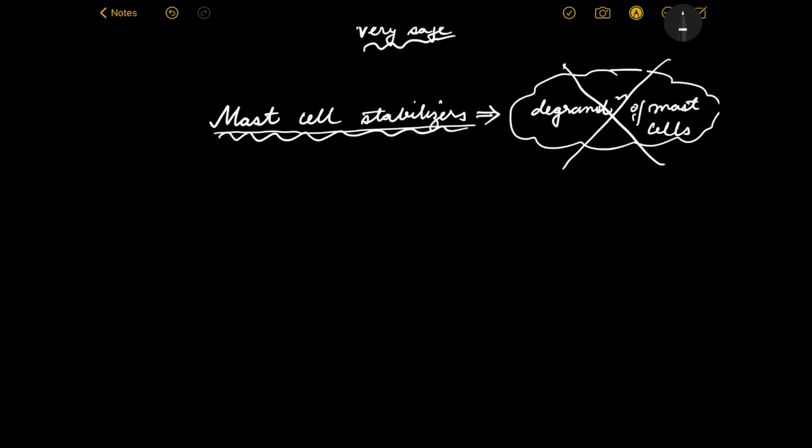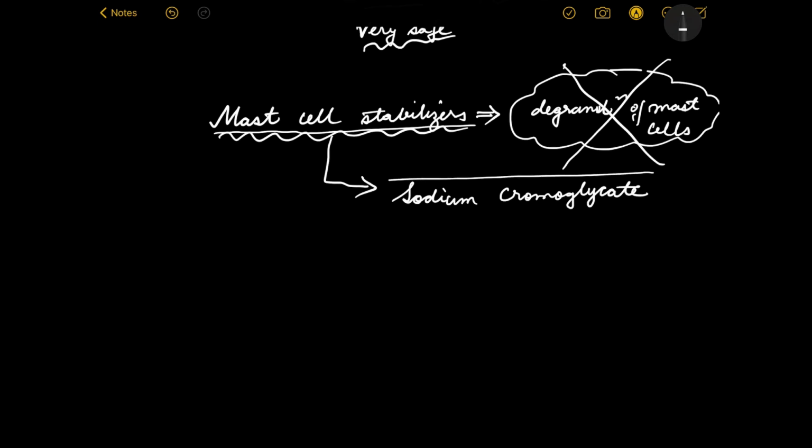So that is the work of mast cell stabilizer, and the most important mast cell stabilizer example is sodium, not just sodium, that would have been so much better if it had been just sodium, sodium cromoglycate. Okay.